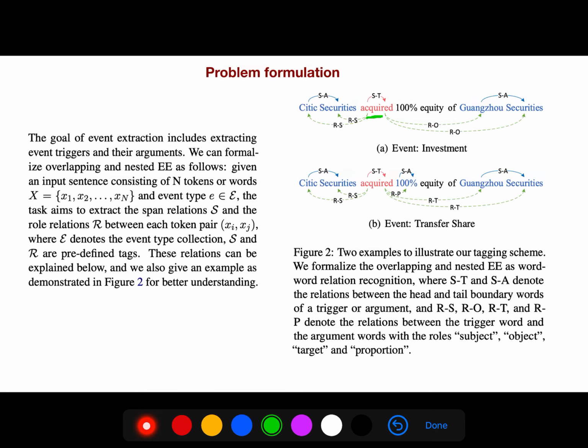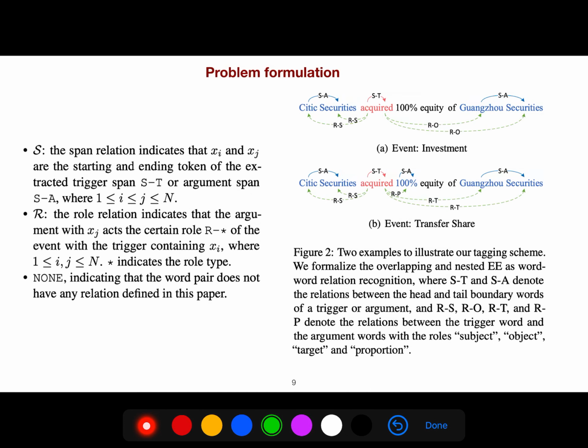So these relations can be explained like this. S is the span relation, indicating that Xi and Xj are the starting and ending tokens of the extracted trigger span or argument span. So this is called the trigger span. This is called the argument span. For example, the trigger span is from here till here, and the argument span from here till here, because our reference is always the trigger.